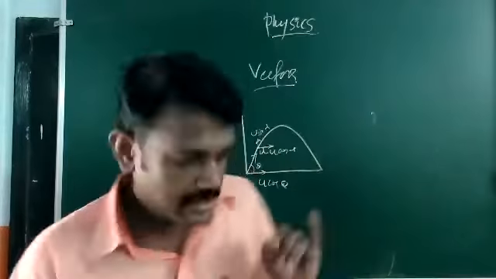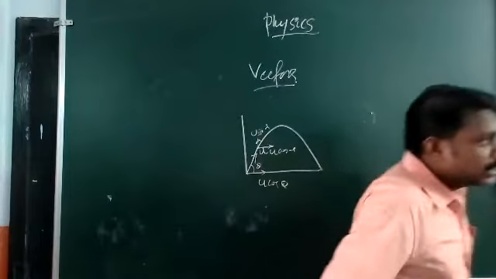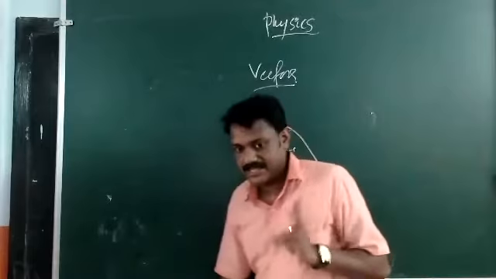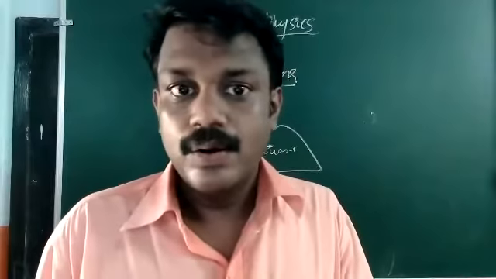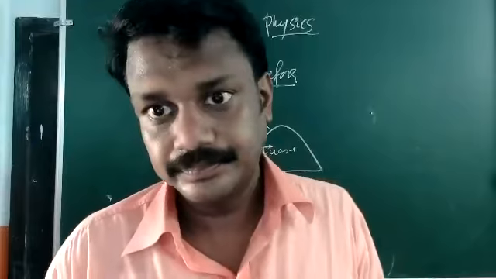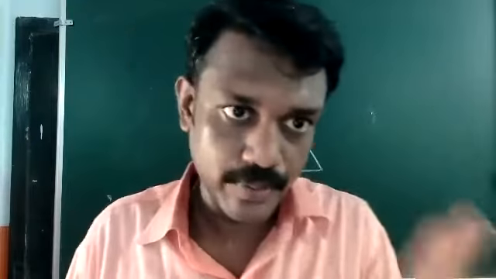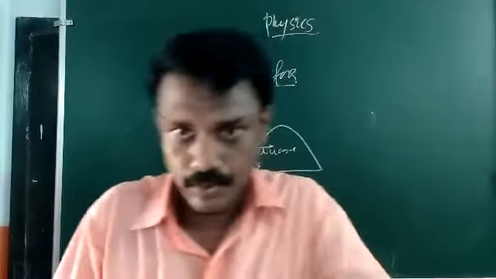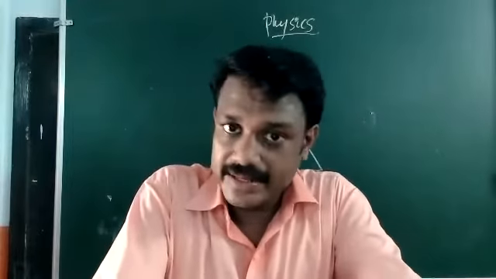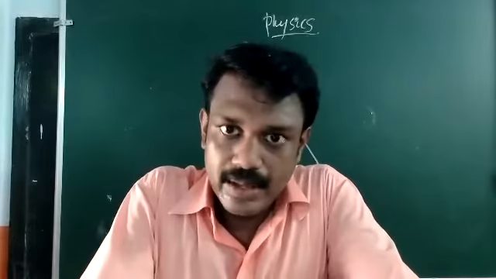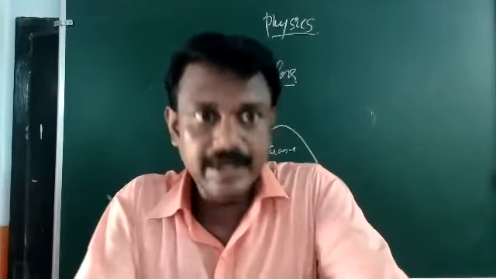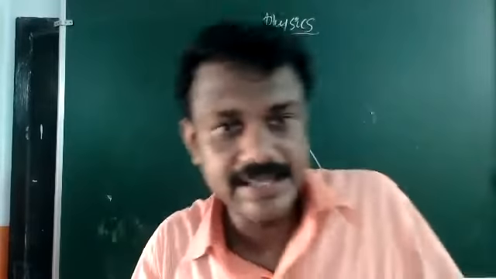Okay, so in this chapter, two important topics we have seen: one is vectors and the other is projectile motion. As I already told you, projectile motion is very important. Then vector products are also important. Properties of vectors are also important. What are the types of vectors and properties?